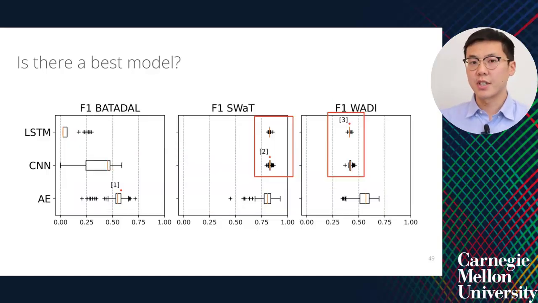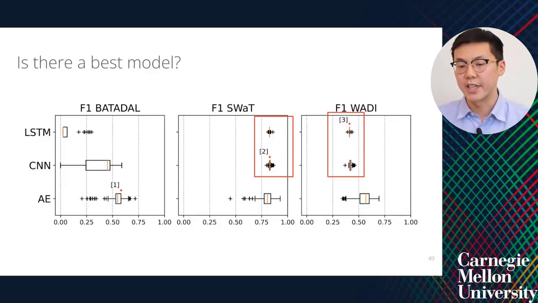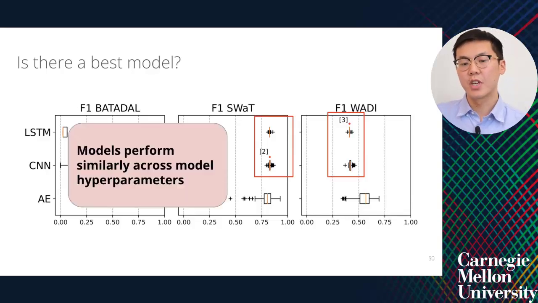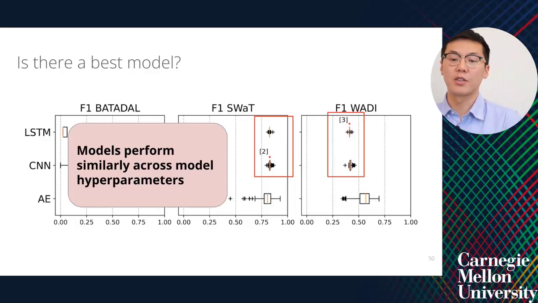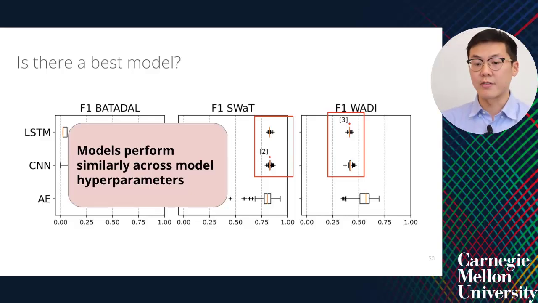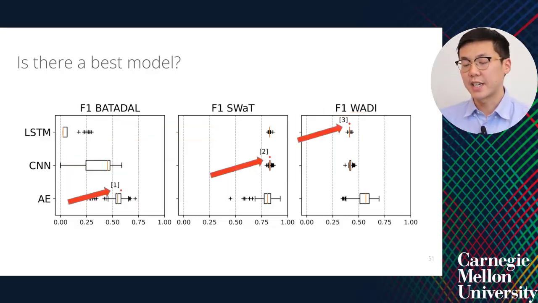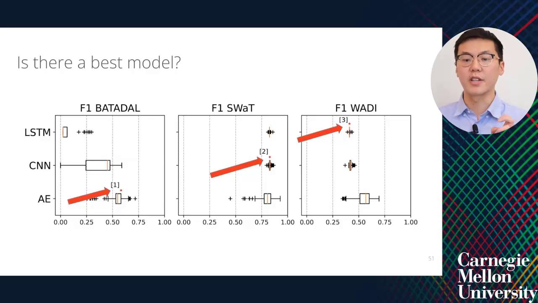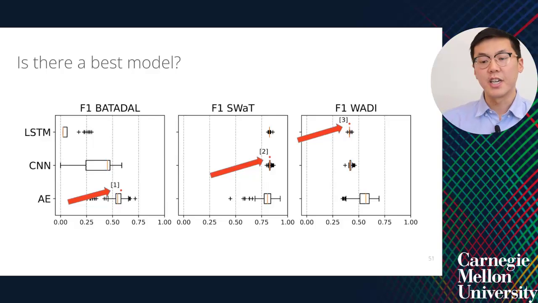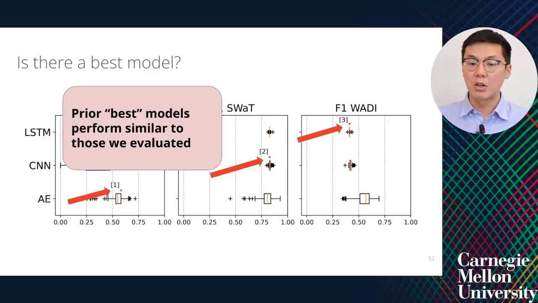I'm going to point out 2 additional findings from this study. First, when considering the CNNs and LSTMs trained on the SWaT and WADI datasets, many of them report point F1 scores that are very similar to one another. Models perform very similarly across model hyperparameters for these 2 datasets, regardless of whether the model is very, very small or very, very large. This is contrary to prior findings, which suggest that very large models are needed to perform well in these datasets. Secondly, we took 3 best performing architectures from prior work and included them in our evaluation, reproduced with our methodology. In the end, the final point F1 scores observed are well within the range of the hyperparameter settings we also evaluated.